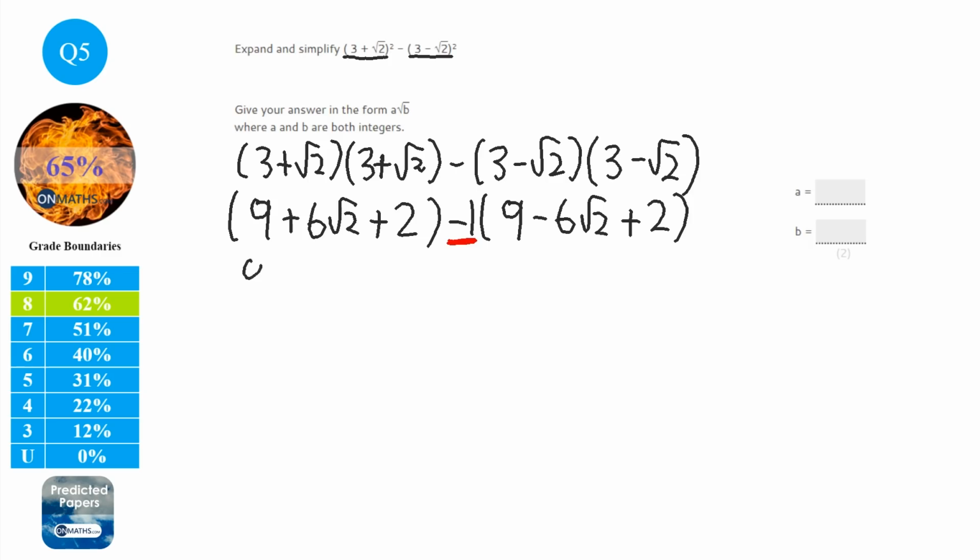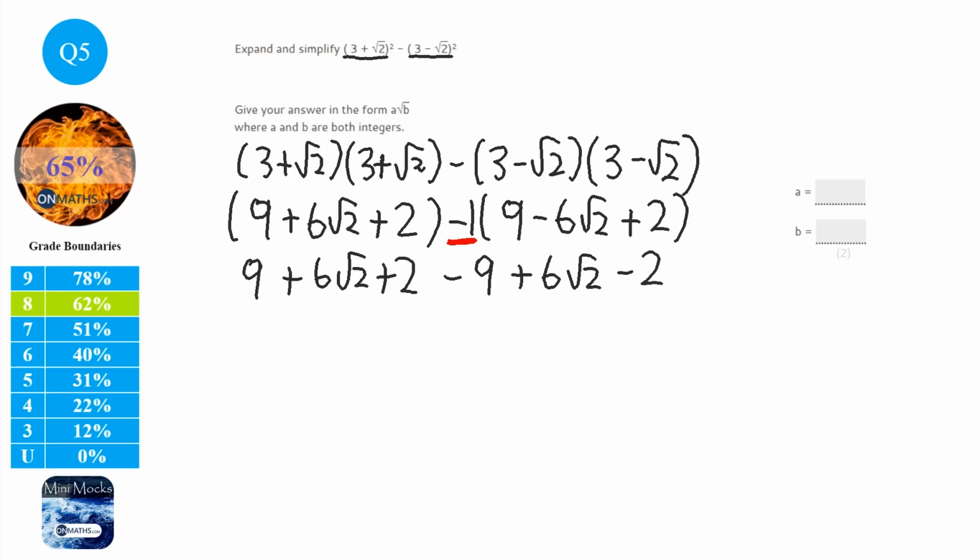So the first bracket's unaffected, so we're just going to get rid of the brackets there. Don't need to worry about that. But the second bracket, I need to times everything by minus 1. So that first one is minus 9. The second one is, well, minus times a minus is a positive 6 root 2. And then a minus times a positive is a minus, so minus 2. That means that we can cancel out the 9s there. We can cancel out the 2s there. And all we're really collecting here are the roots. So 6 root 2 plus 6 root 2 is 12 root 2.